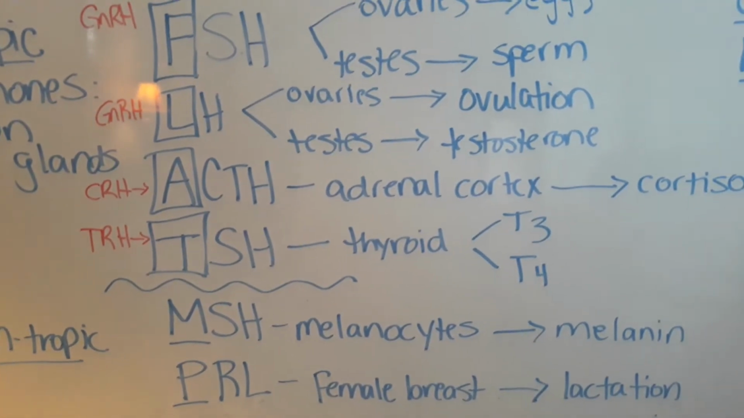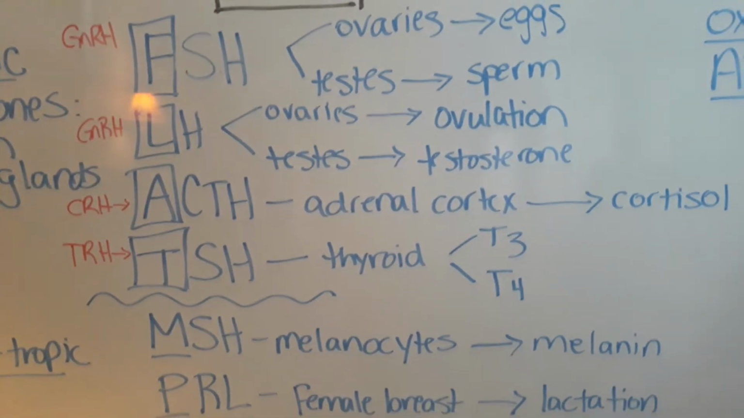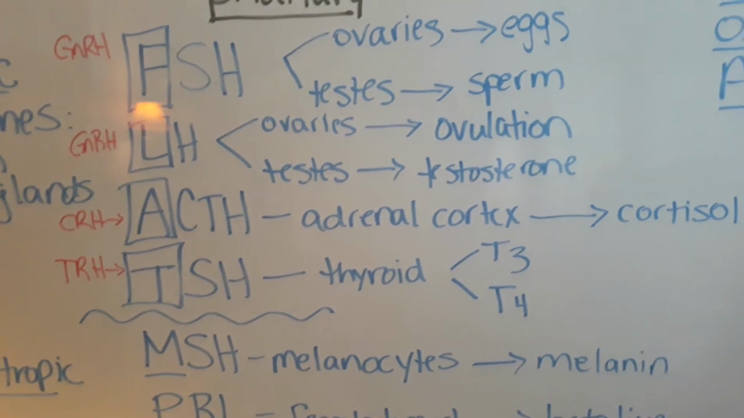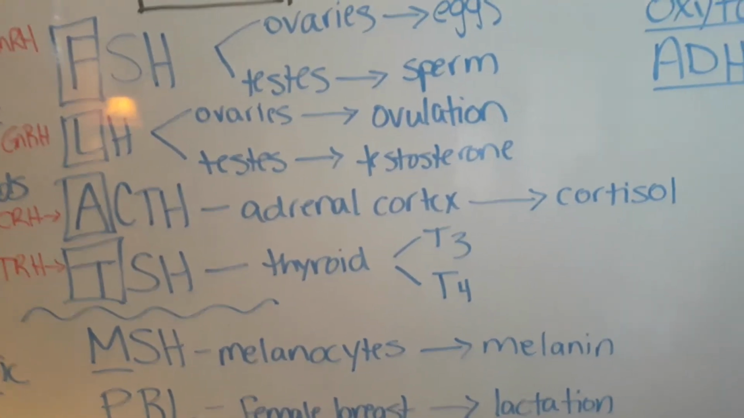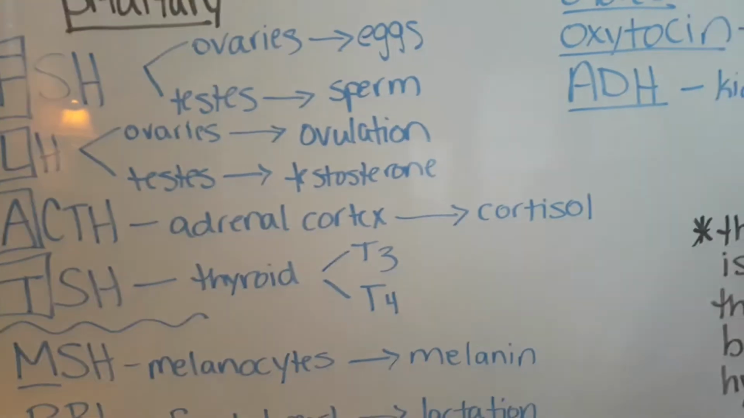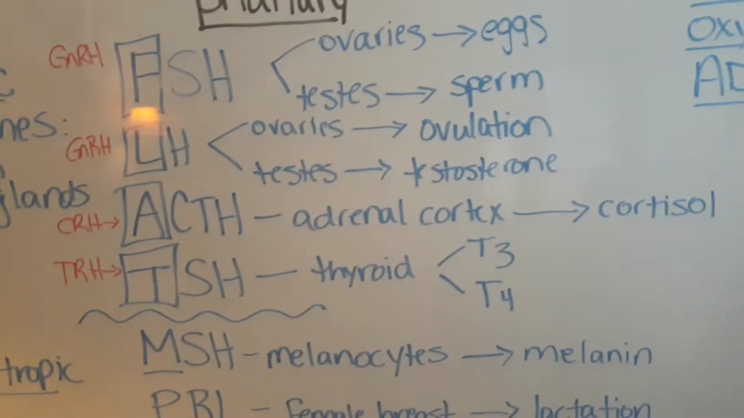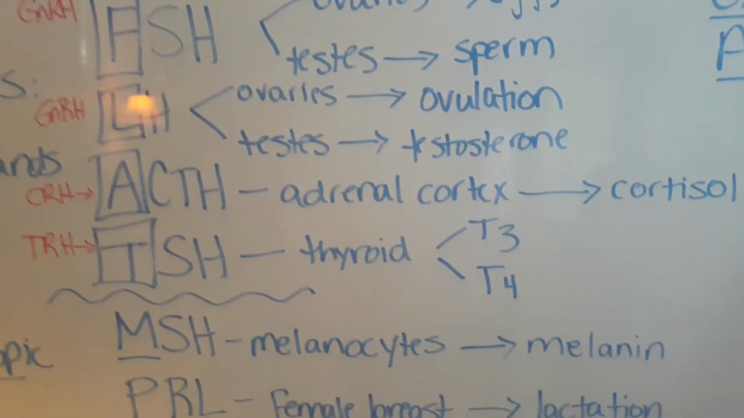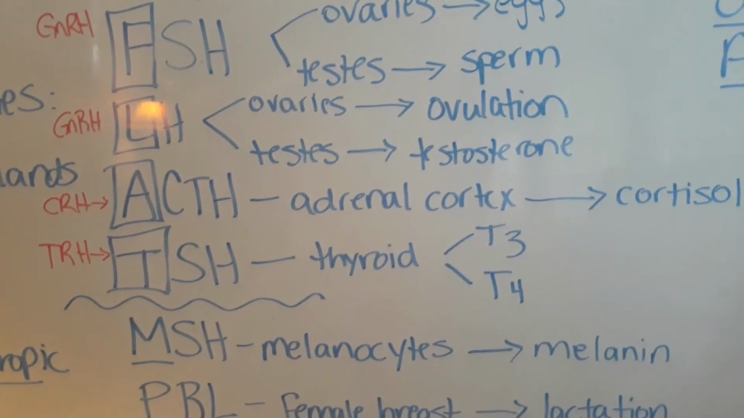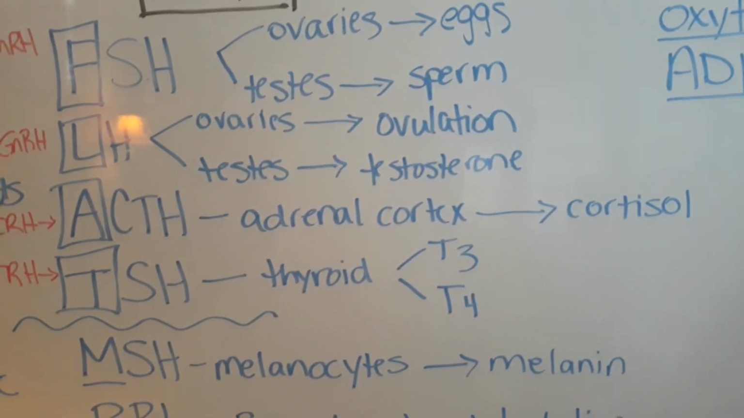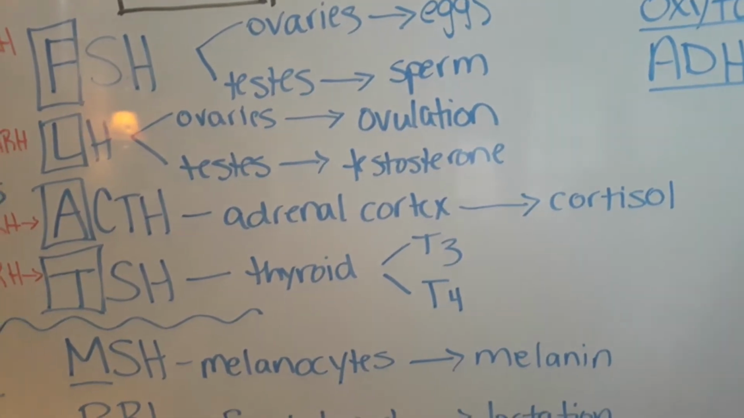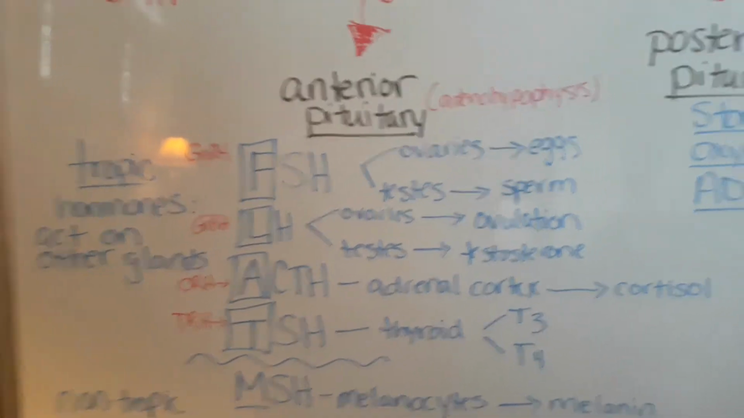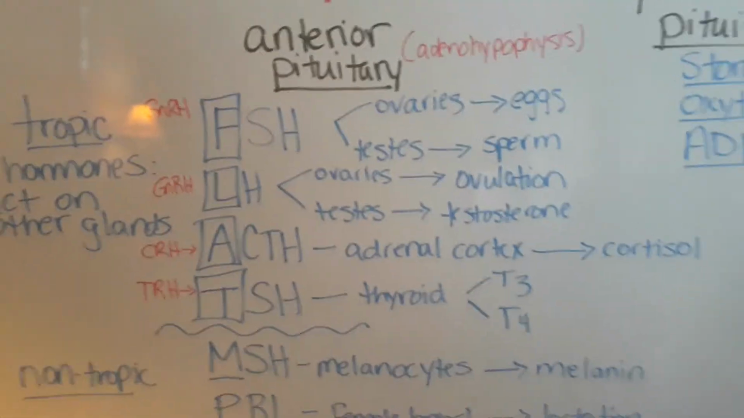Then we have ACTH. ACTH is made by the anterior pituitary when the hypothalamus secretes the releasing hormone CRH. ACTH acts on the adrenal cortex to release cortisol. And then finally, the releasing hormone TRH acts on the anterior pituitary to produce TSH, or thyroid stimulating hormone, which acts on the thyroid and causes the thyroid to make T3 and T4. So those are our tropic hormones of the anterior pituitary, and we know them as FLAT.